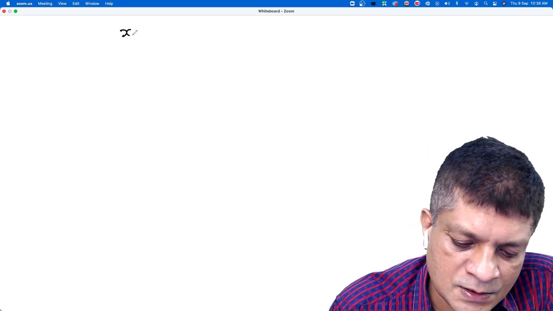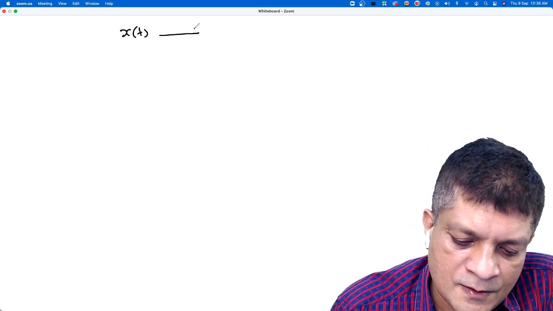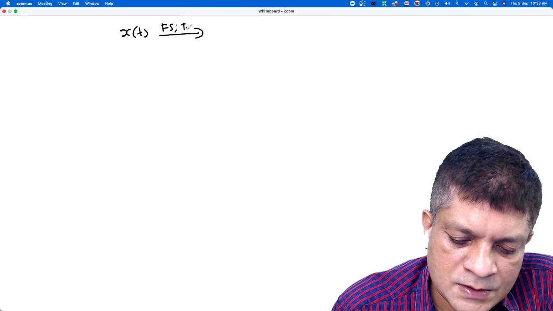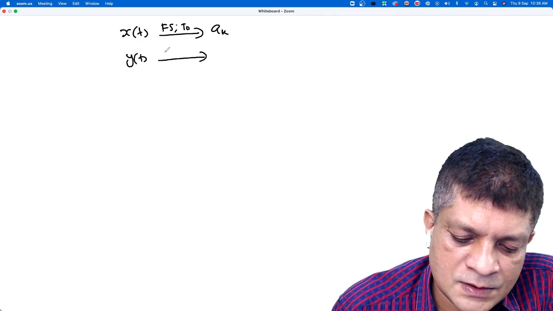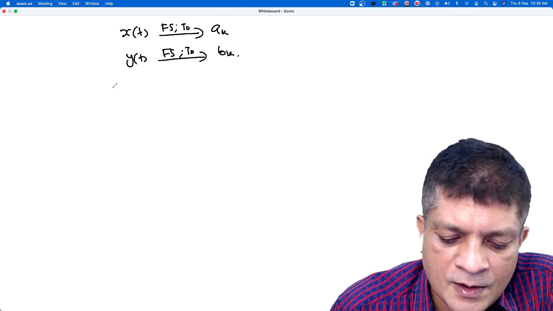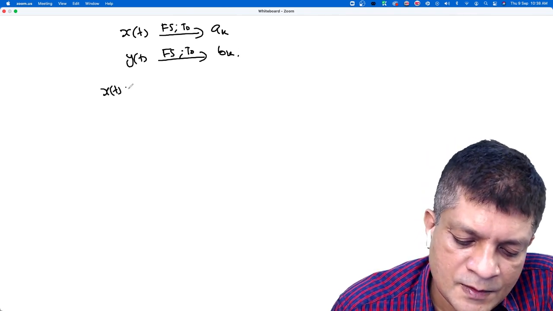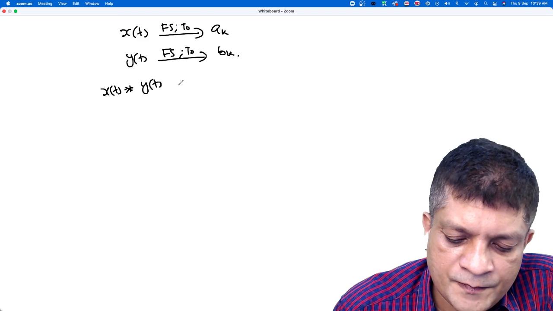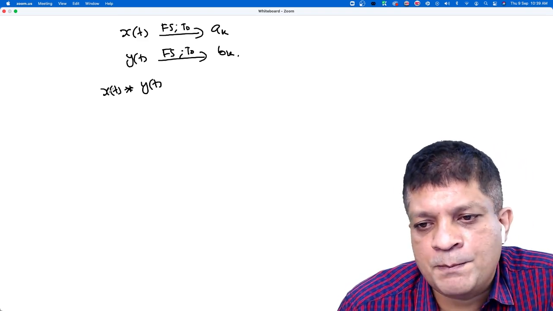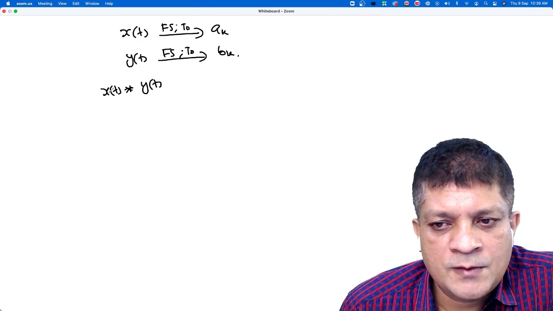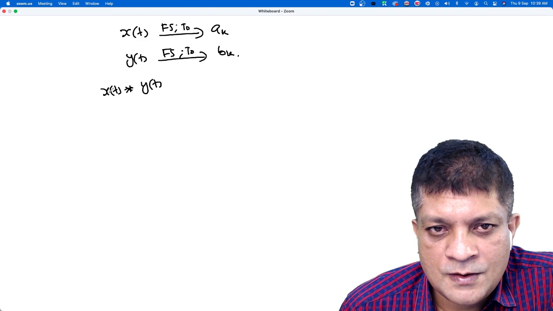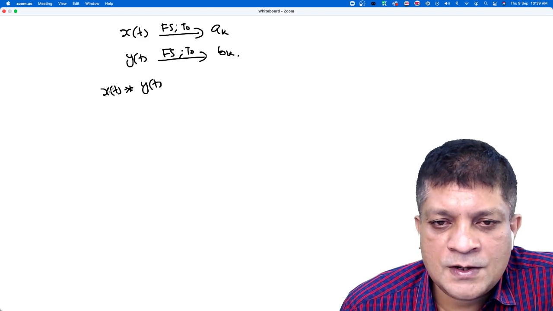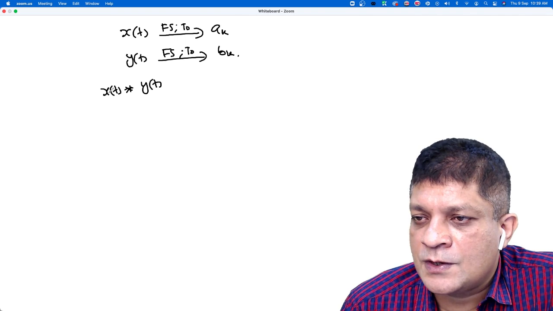Suppose we consider two signals, x(t) with Fourier series coefficients a_k with respect to T0, and y(t) with Fourier series coefficients b_k. What about the convolution x(t) * y(t)? First of all, will it be a periodic signal? If we consider two periodic signals and find the convolution of that, will it be a periodic signal?